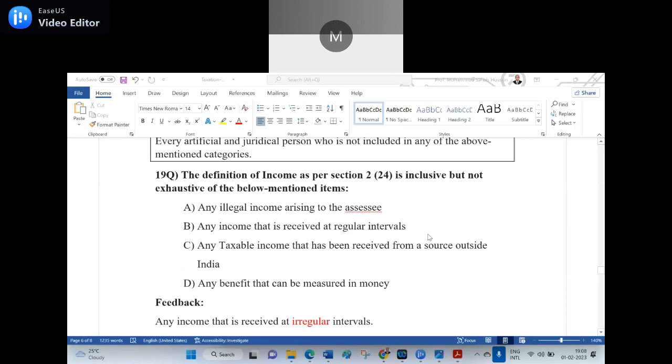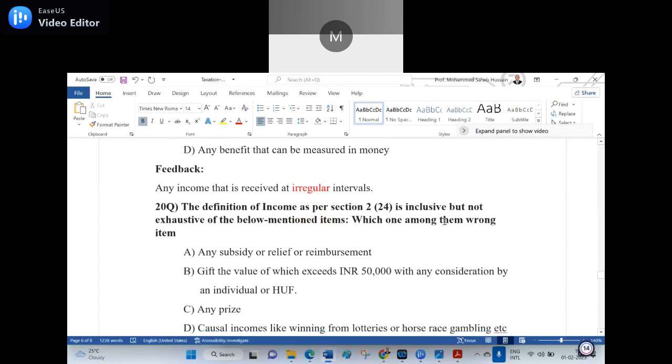I give the feedback. Any income that is received at irregular intervals, but I wrote regular intervals. And hence, A, C, D are relevant, but one is not relevant. Odd man out. B is in. Other three are relevant. One is not relevant.